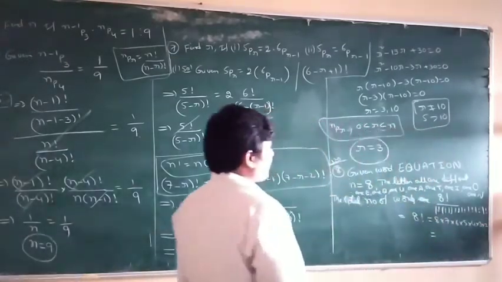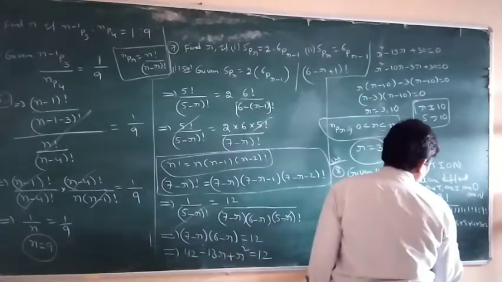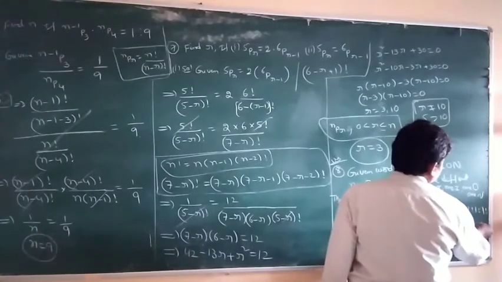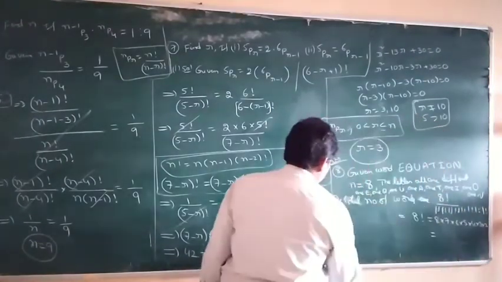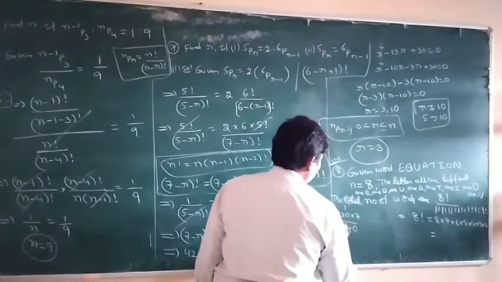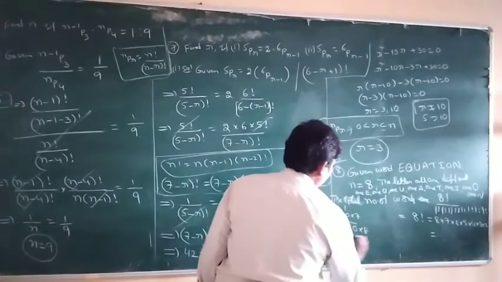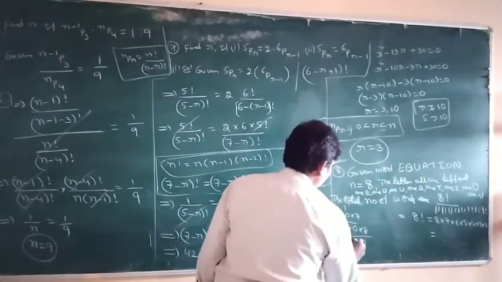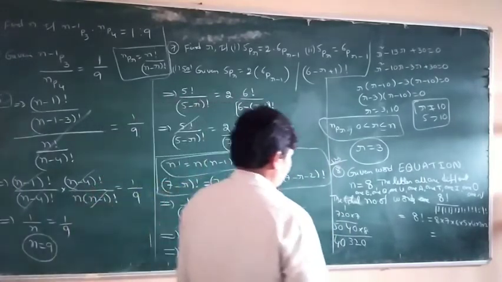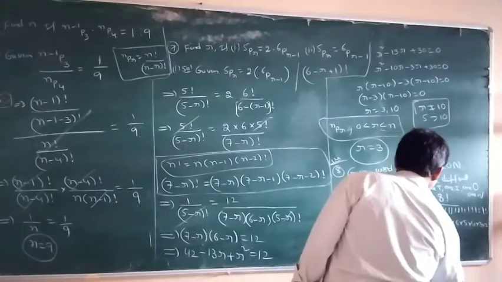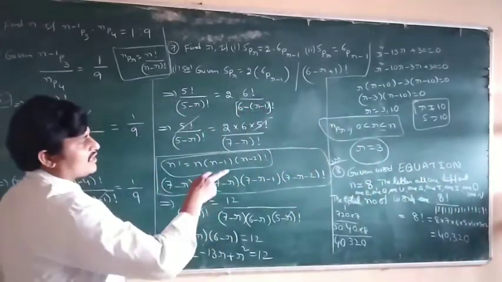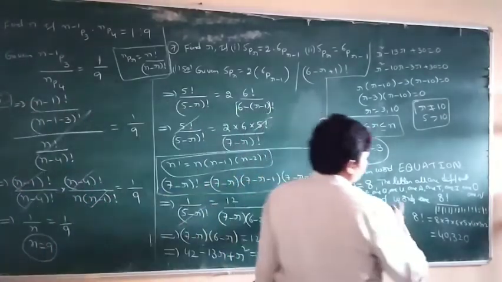So what is the answer? 720 into 7 is 5040, into 8 is 40,320. All the letters are different, so all are one time.